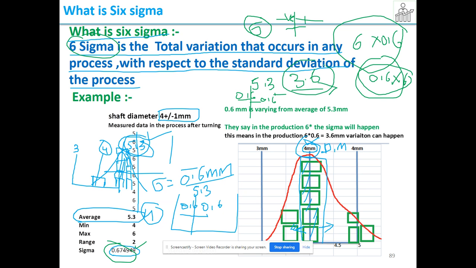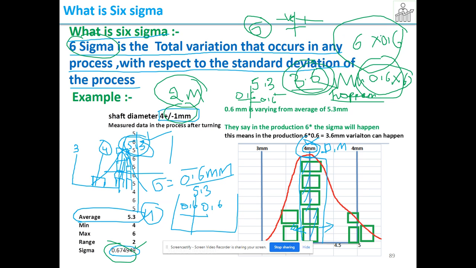What is the meaning of this? In the production, up to 3.6 mm variation can happen. That's what they're telling. So what is my total tolerance itself? Plus or minus 1 mm, so 2 mm is my total tolerance. But the Six Sigma analysis has fixed that in production, 6 times the standard deviation will happen.